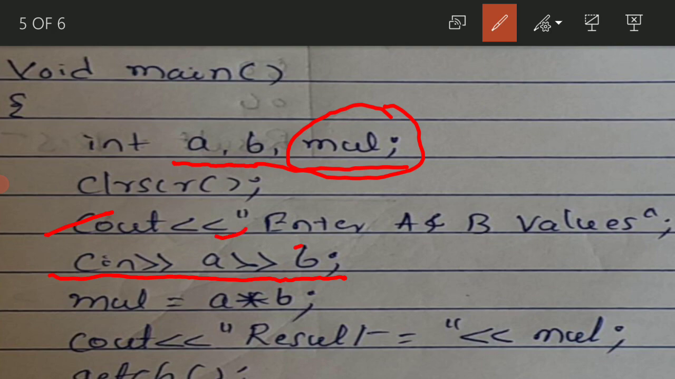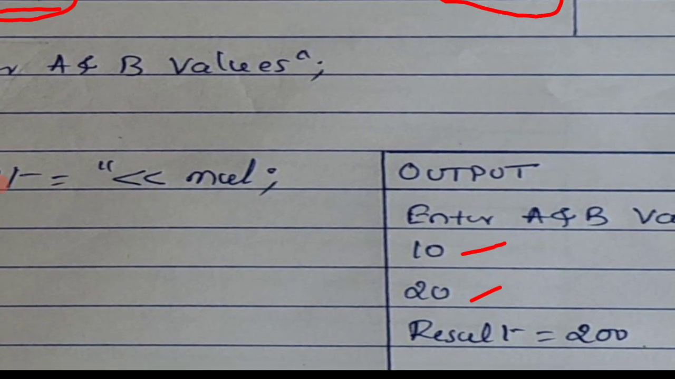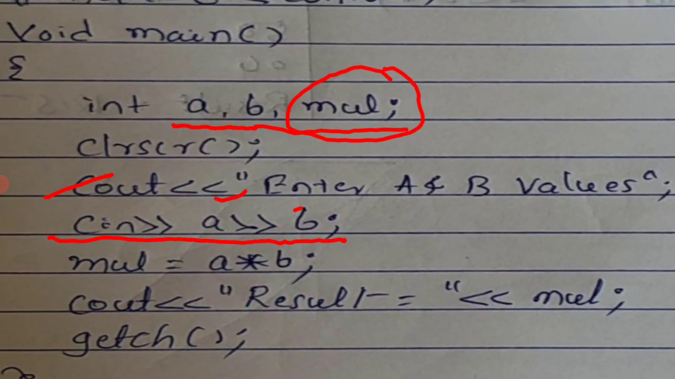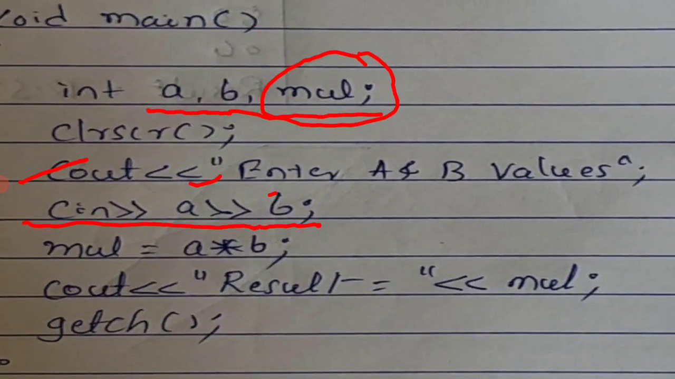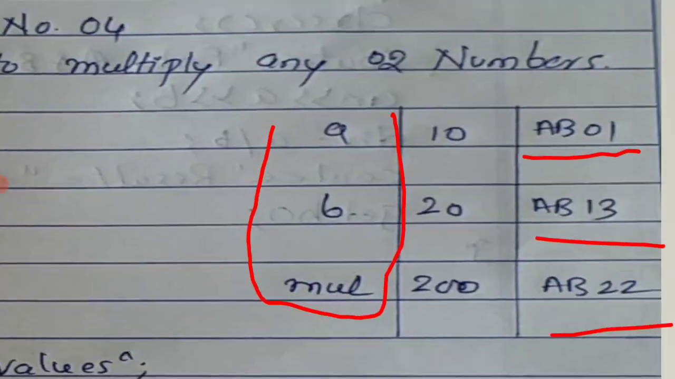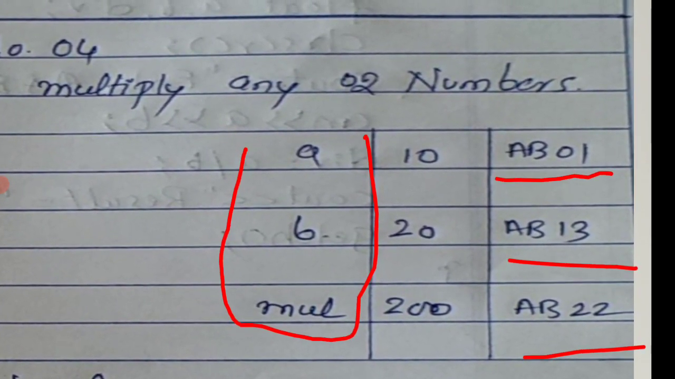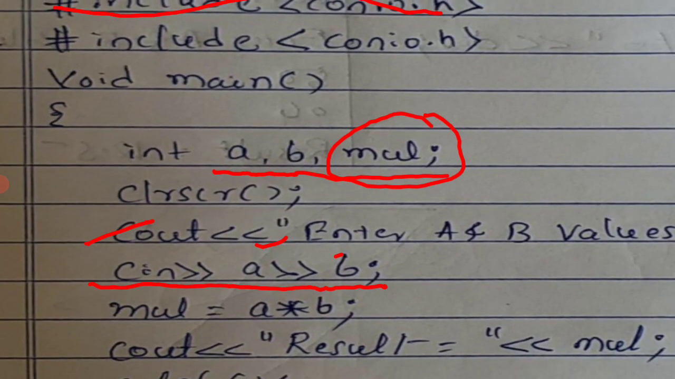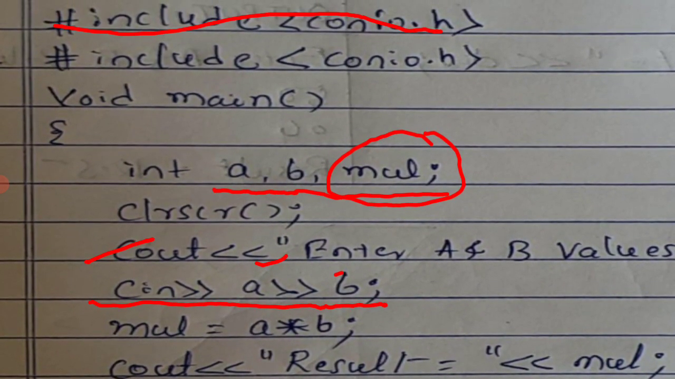Okay, so A value will be how much now? It is 10. What is B value? B value is going to be 20. The first number is going to be assigned to the A, then the second number is going to be assigned to the B. So you can observe here, what is A value? A value is 10 and B value is how much? 20.